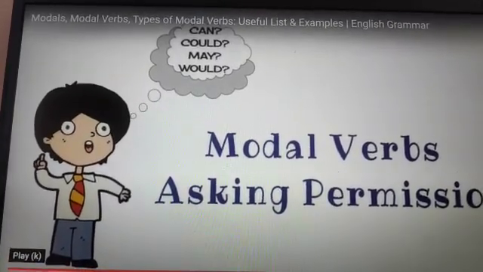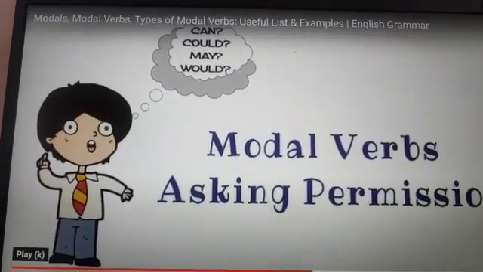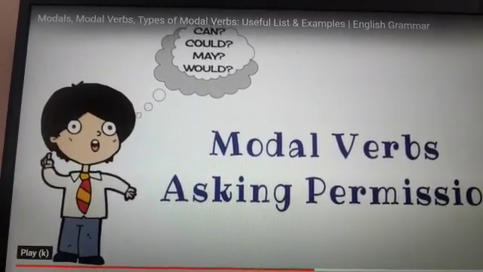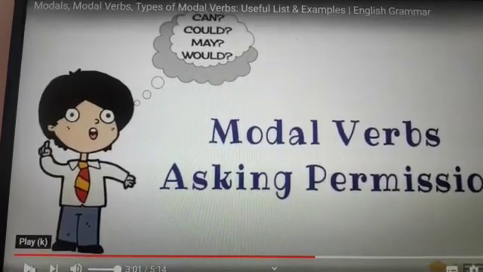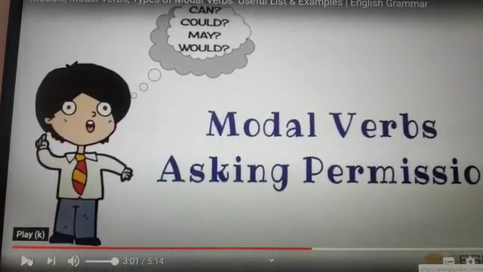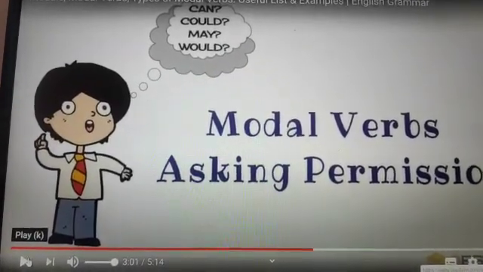They are can, could, may, would. So let's find out which are the modal verbs which are used for seeking permissions and in which situation. So first we'll talk about the informal situation.